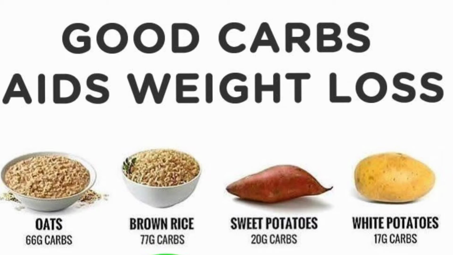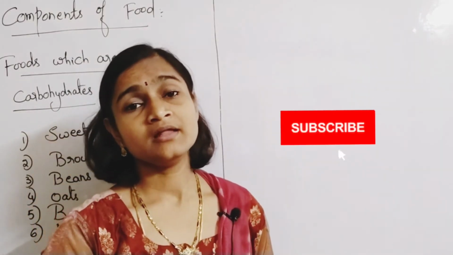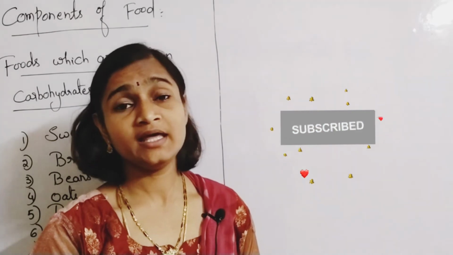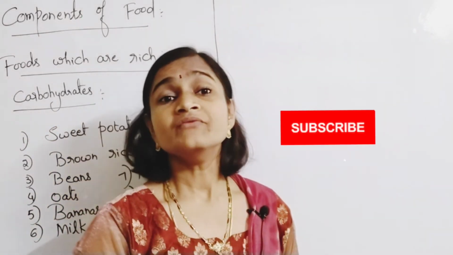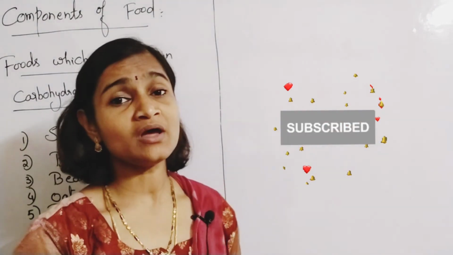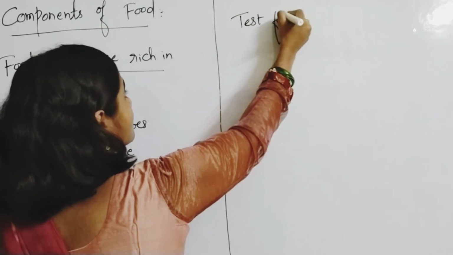So how can we identify that glucose is present in so and so food substances? We are going to learn about what? Test for glucose.